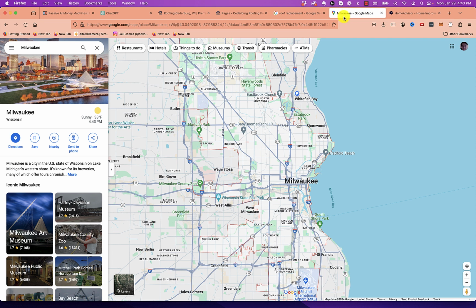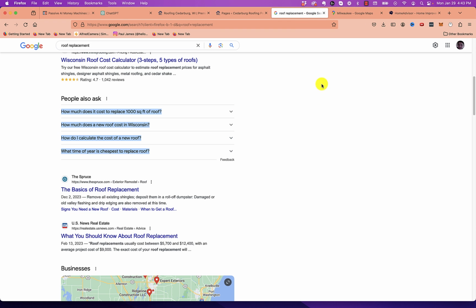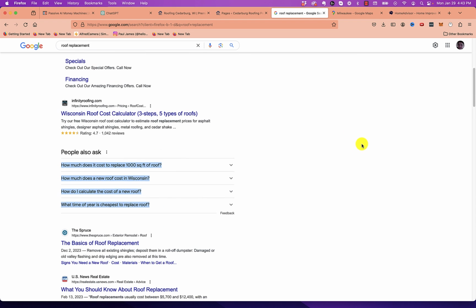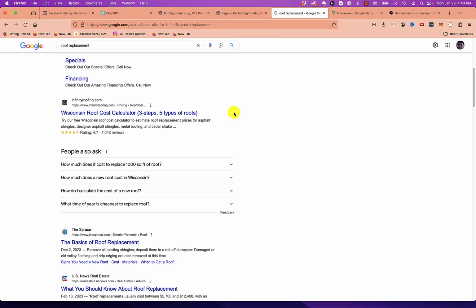Okay, so now that we've decided on a niche, we can assume that a roofer is going to want to advertise things like roof replacements, right? Which means that we're going to have to write an article that's going to rank for roof replacement. The best way to do that is to utilize ChatGPT.